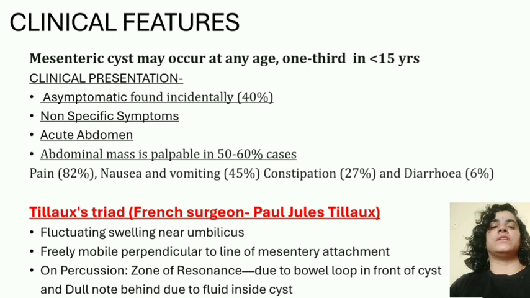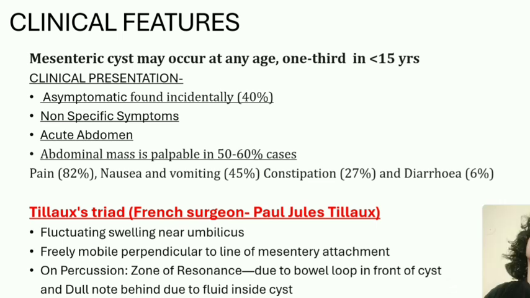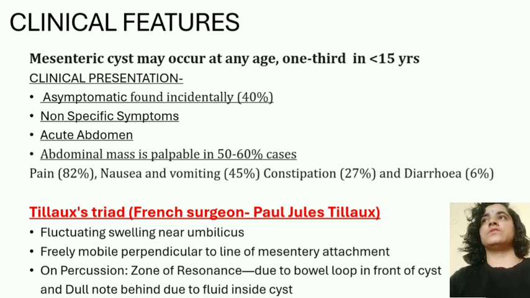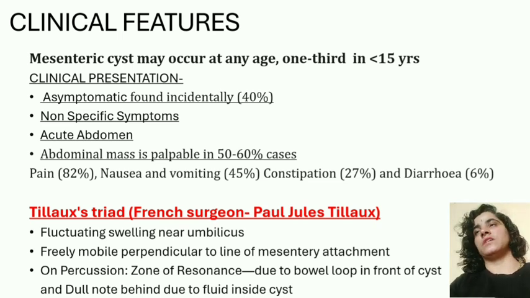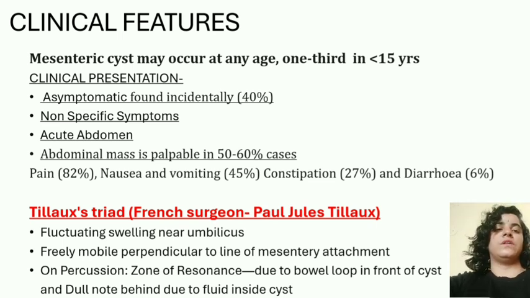So discussing here is the Tillaux triad, which was given by Paul Jules Tillaux, a French surgeon. It's a fluctuating swelling that is more often palpated near the umbilicus, and it is freely mobile perpendicular to the line of mesenteric attachment. On percussion we come across two notes. One is a zone of resonance and another is a dull note. Resonance is present where the bowel loop comes in front of the cyst. On the other side we may find the dull note because of the fluid inside the cyst.